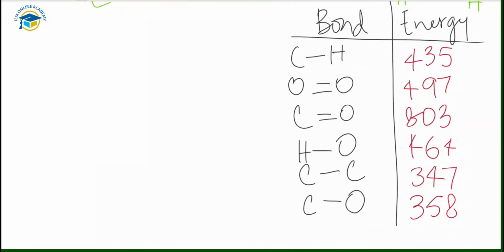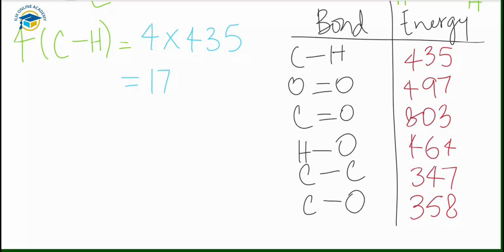So you have to multiply the bond energies with these bonds, as 4 carbon hydrogen bonds are there on the reactant side. So you have to multiply 4 with the 435 from the table. By multiplying it we have the answer, which is 1740 kilojoule of energy.